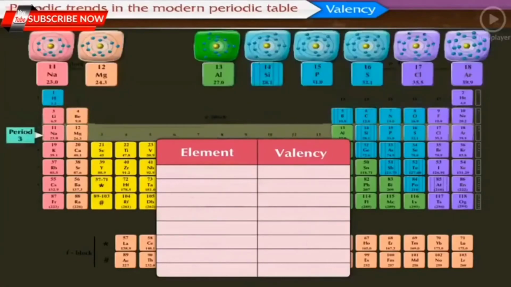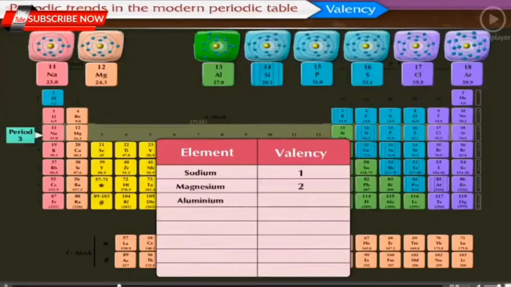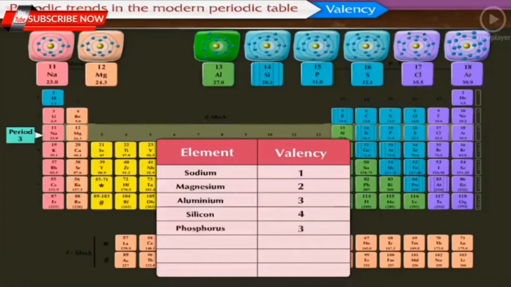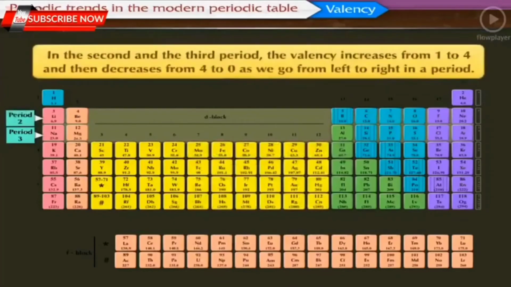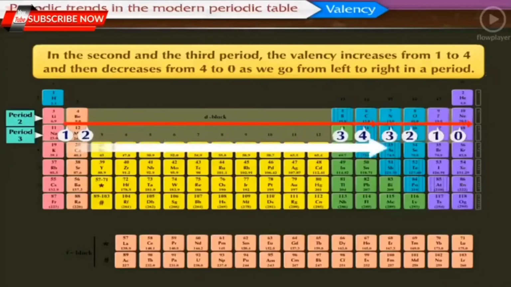In the third period, the valency of sodium is 1, magnesium is 2, aluminium is 3, silicon is 4, phosphorus is 3, sulfur is 2, chlorine is 1, and the valency of argon is 0. Therefore, we can say that in the second and the third period, the valency increases from 1 to 4 and then decreases from 4 to 0 as we go from left to right in a period.